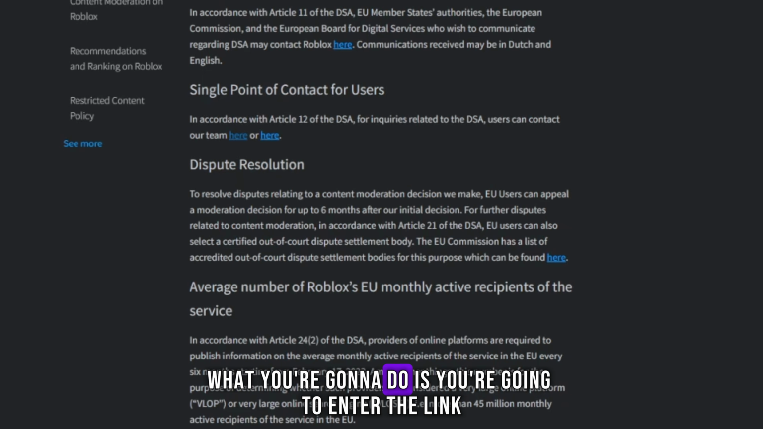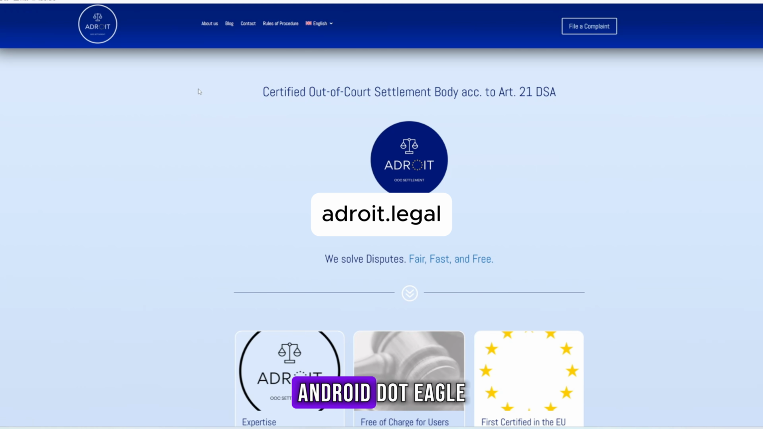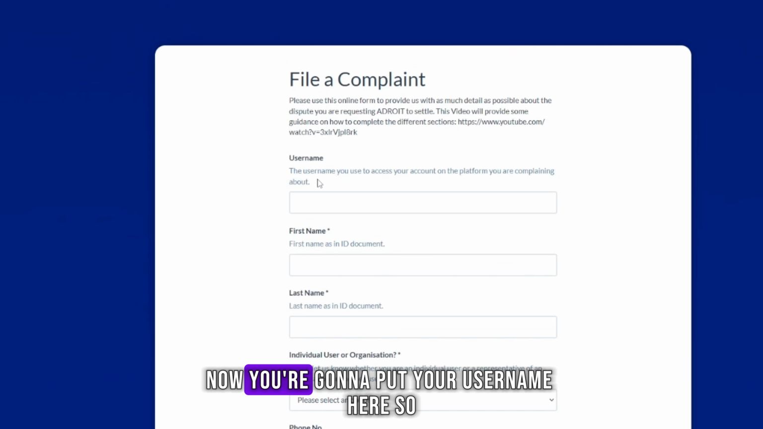So first what you're going to do is you're going to enter the link adroit.legal. You're going to file a complaint. Now you're going to put your username here.